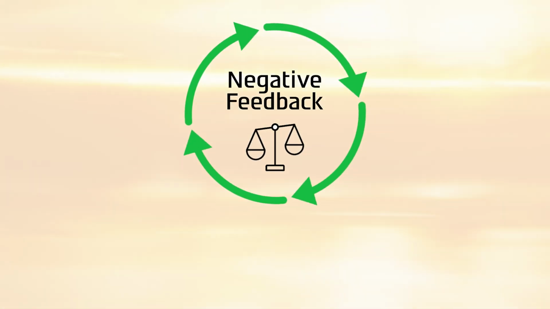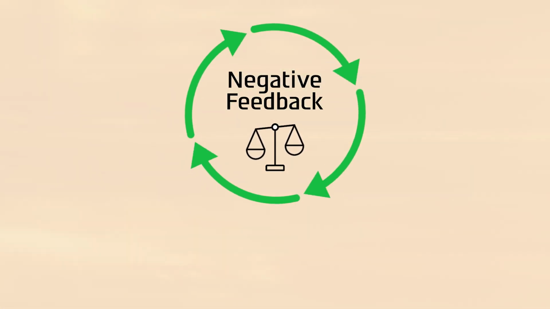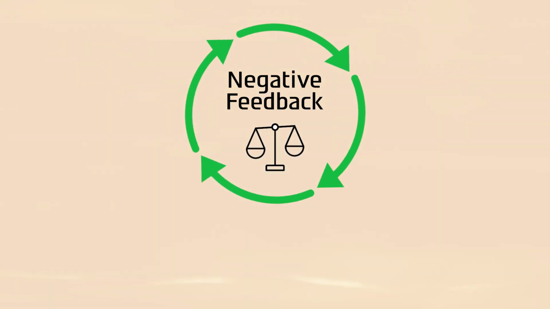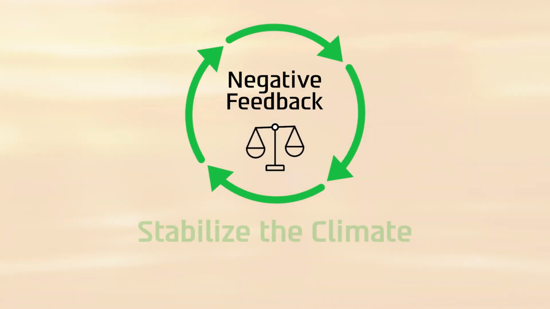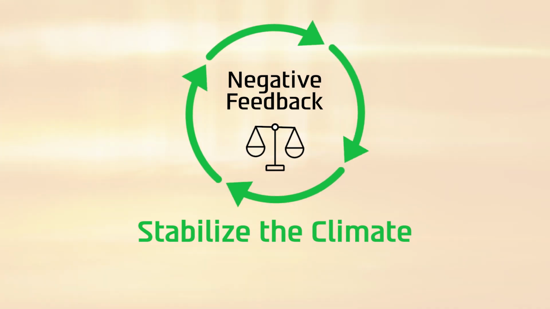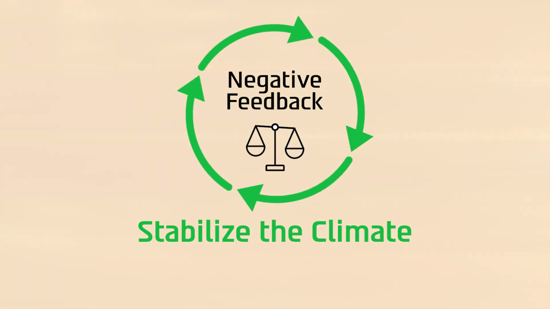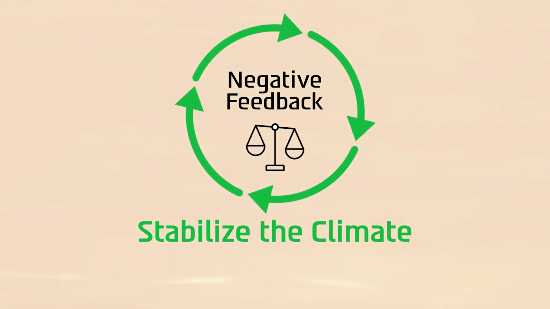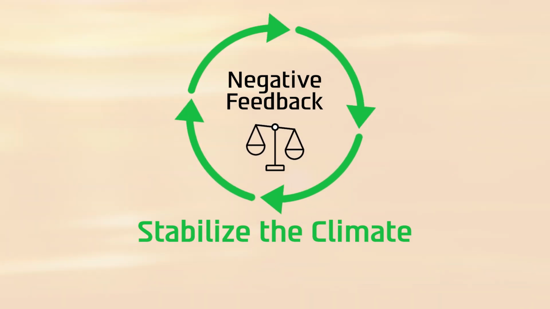Understanding these feedback mechanisms is essential for comprehending how the Earth's climate system responds to various factors, both natural processes and human activities. Negative feedback loops counteract changes in a system, helping to stabilize it. In the context of climate and atmosphere, negative feedback loops work to reduce the effects of warming or cooling, maintaining a balance that prevents extreme fluctuations in temperature and other climatic conditions.